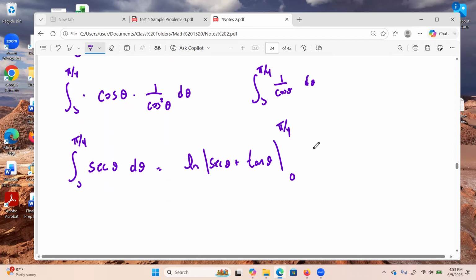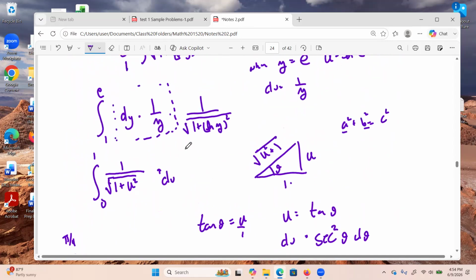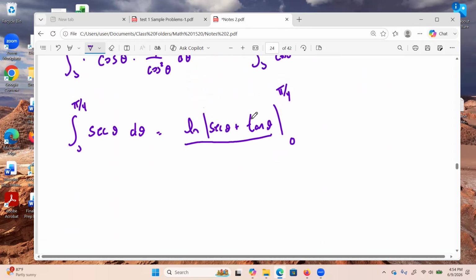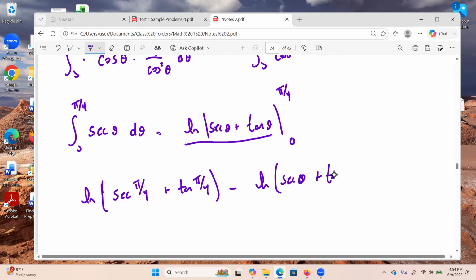We don't have a plus C because we have a definite integral, but that's what this integral boils down to. That kind of scary looking integral with natural logs in it and all that fun stuff is just the natural log of secant theta plus tangent theta. That's not too bad at all. So going back to my unit circle, we have the natural log of the secant. We don't even need absolute values. These are all positive. So this is the natural log of secant of pi over 4 plus tangent of pi over 4, minus the natural log of secant of 0 plus tangent of 0. And we're just going to figure all of this stuff out.